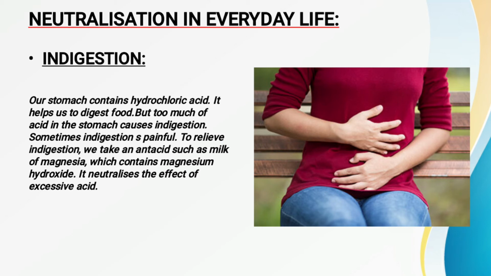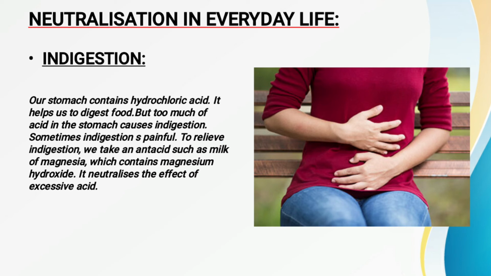Fine. So sometimes we take milk of magnesia, or the very common product that we use to cure our acidity, called ENO. All these products which we take to neutralize the effect of acidity, like milk of magnesia or ENO, are bases. So when we take the base and it goes into our stomach, that base neutralizes the effect of the extra acid. Therefore, after taking these bases, we feel a little bit of relief.